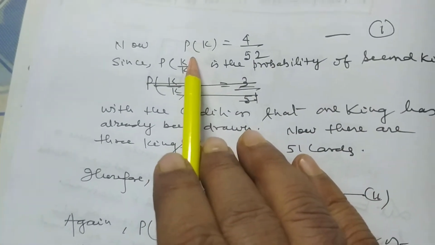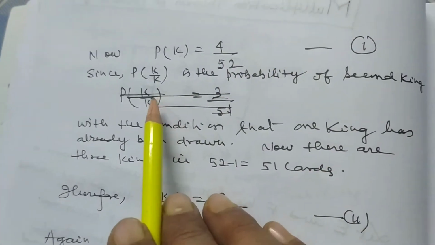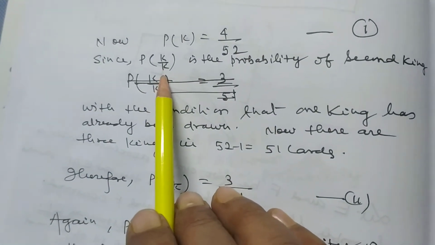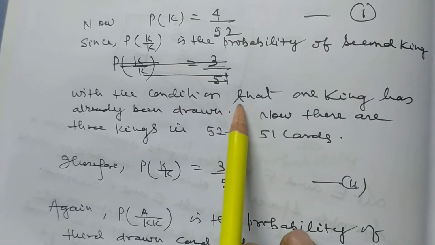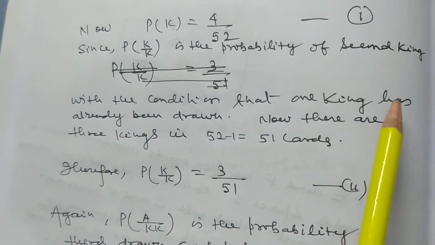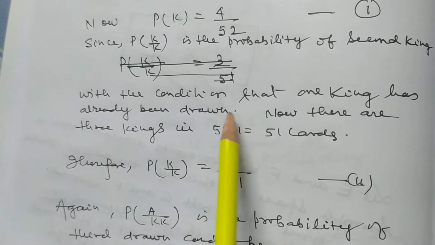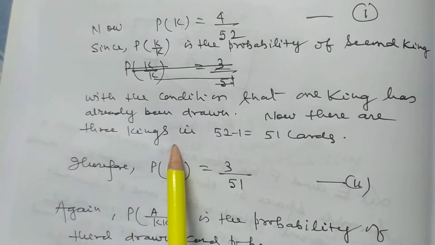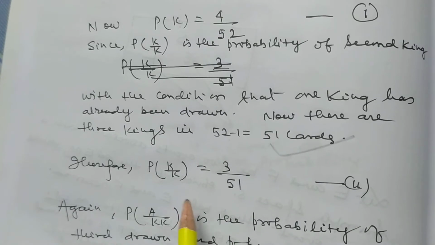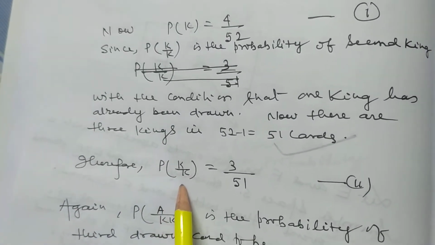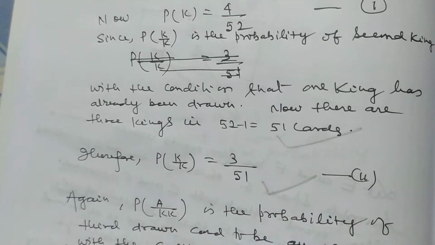Now P(K) is equal to 4 by 52. Since P(K|K) is the probability of the second king with the condition that one king has already been drawn, now there are 3 kings in 52 minus 1, that is 51 cards. Therefore P(K|K) is equal to 3 by 51.